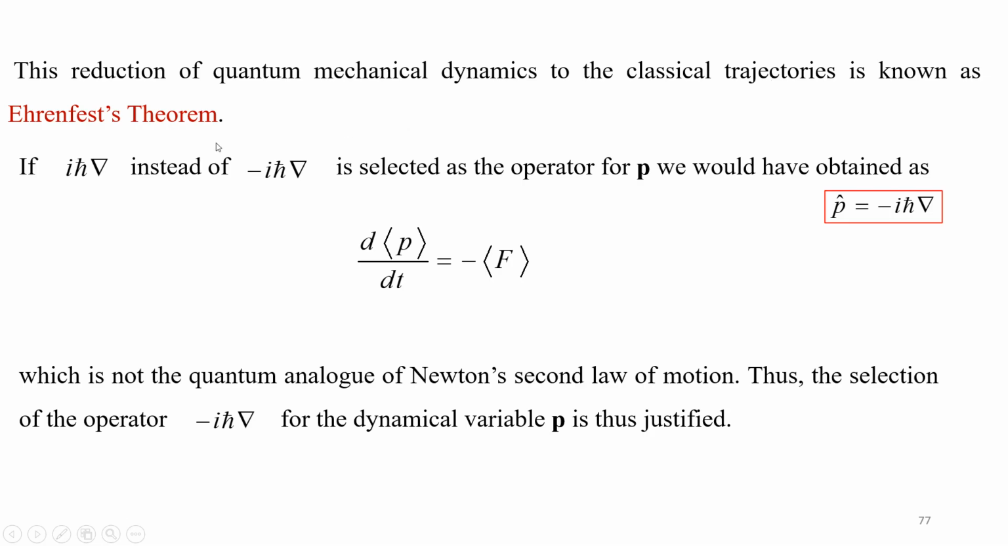Suppose plus i h cross del, instead of minus i h cross del, is used as the operator for p. We know that the p operator is given as minus i h cross del. Suppose instead of minus i h cross del, you use the p operator as plus i h cross del, we will get exactly the equation like this. See here, like this with a minus sign, which is not the quantum analog of Newton's second law of motion. Thus, the selection of the operator minus i h cross del for the dynamical variable p is justified.